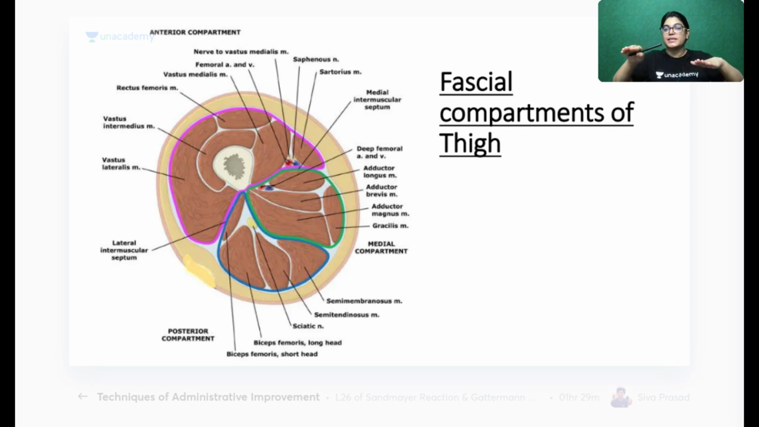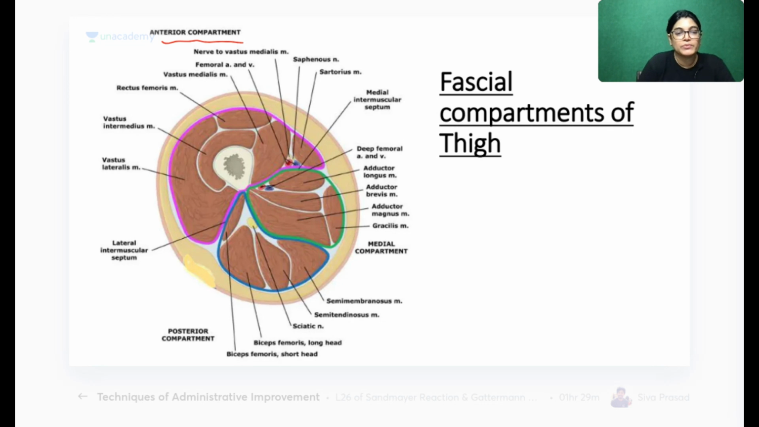This is a transverse section. What you are seeing in this diagram, can everybody appreciate pink color, green color and blue color? Okay, so this is how the thigh is cut in the transverse section, and the 3 beautiful compartments can be seen. We will also have a session on the muscles of the compartment. Firstly, I am covering the important points.